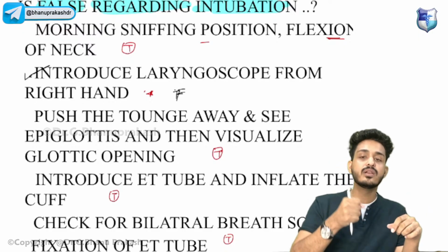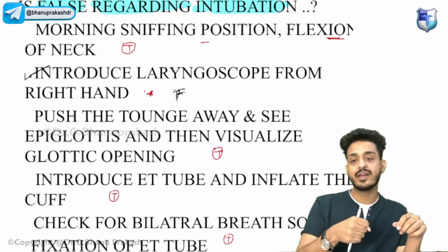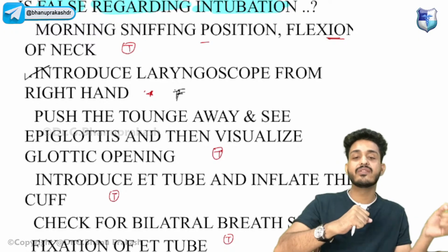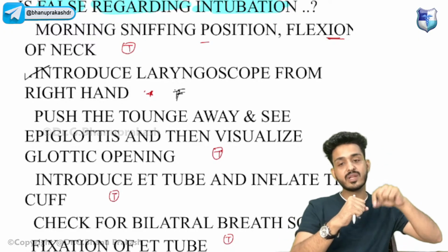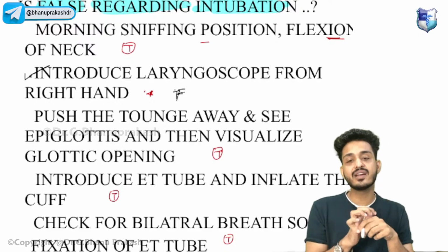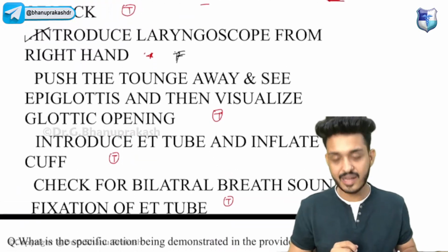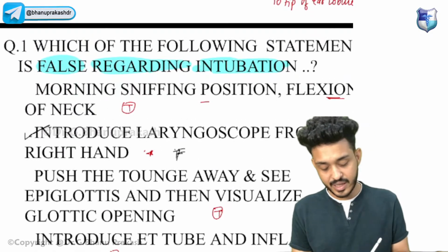Then you will be introducing the laryngoscope from the left hand, and you will push the tongue away, and then you will see the glottic opening. Once you visualize the glottic opening, you will put the endotracheal tube from the right hand. Then you will inflate the cuff, and then you will check for the bilateral breath sounds. Then lastly you will be doing the fixation of the ET tube. This is how you will be doing the intubation.